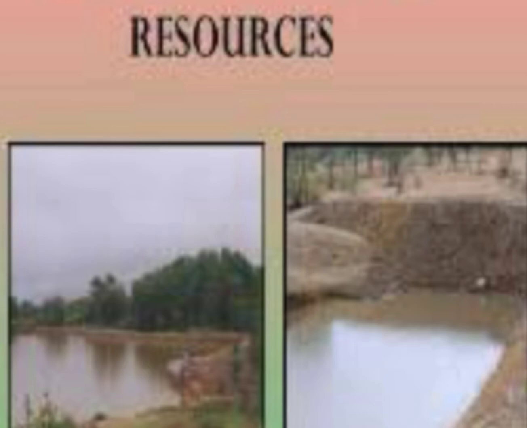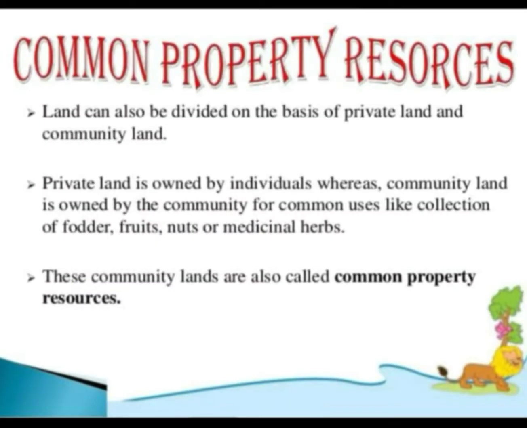Now we are going to see about common property resources. Why does it come under land? Land can also be divided on the basis of private land and community land. Private land is owned by an individual. Community land is owned by a community, for common use by common people, and for collection of fodder, fruits, nuts or medicinal herbs. So these are all collected from community land. Community lands are also called common property land and common property resources.